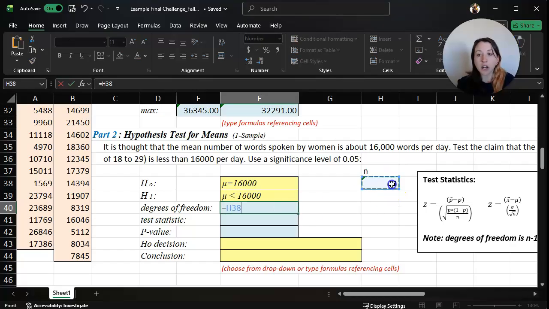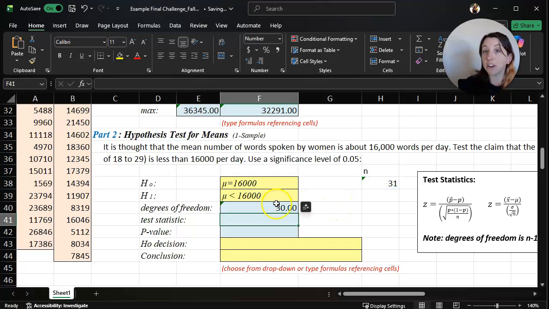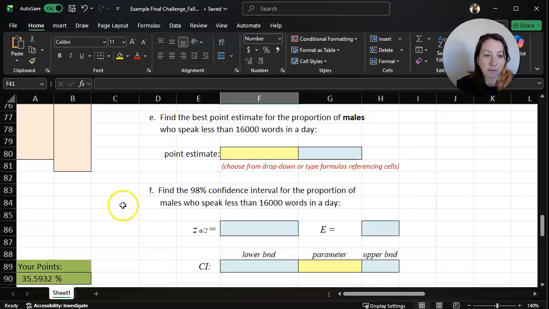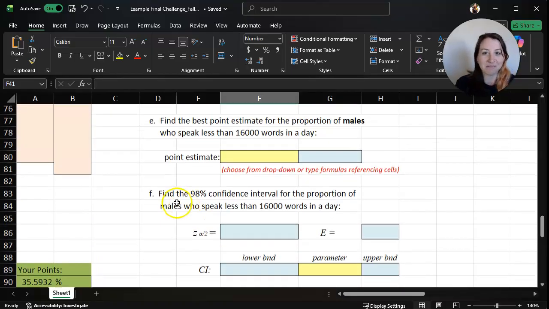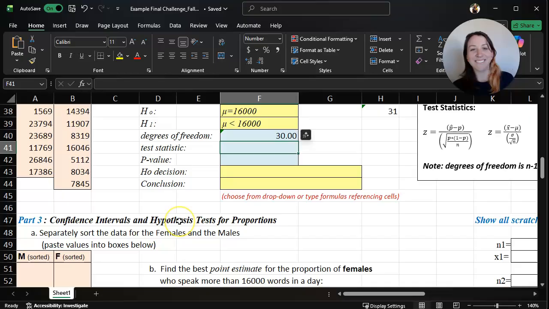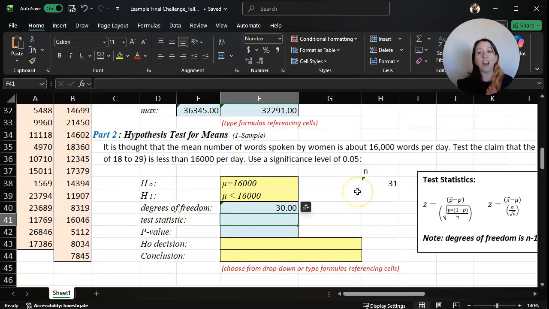I'm going to start using referencing cells to get us used to that in these videos, because very soon we will be referencing a lot of cells. Because I calculated n over here, I can click on that cell and then say minus 1, because that is our n value minus 1. When I hit enter, it should give me 30. Again, it shows a value rounded to 2 decimal places. We can come down here, and that was correct. Way to go.